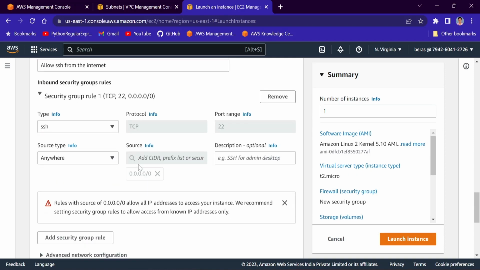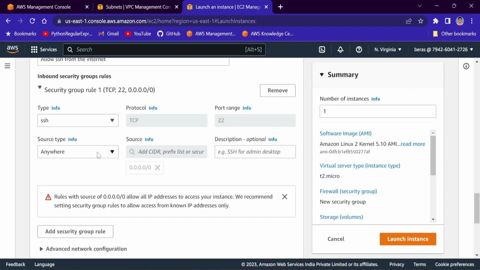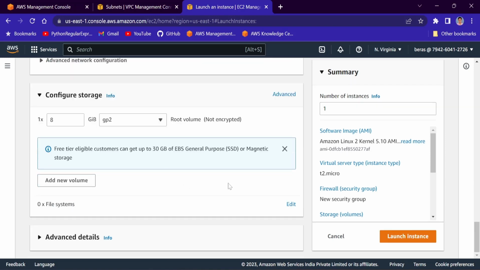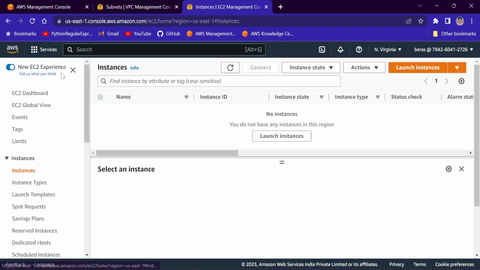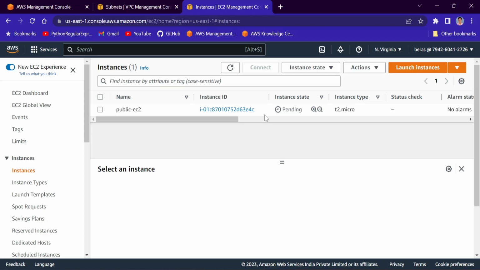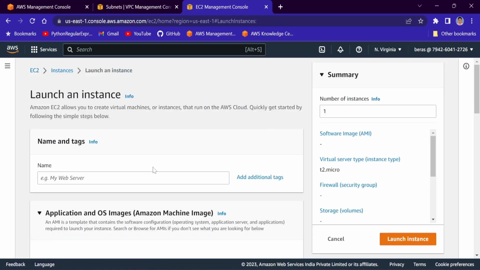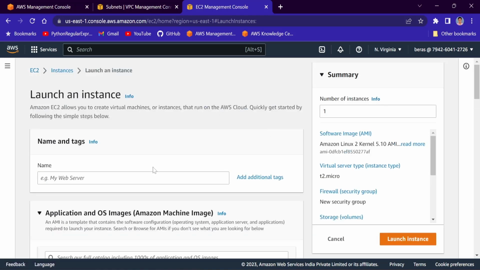So SSH from anywhere, right? You see this is by default 0.0.0.0/0. So I will launch this. EC2 instance is now created. I will go to instances. You see the public EC2 instance is now in pending state. I will go to launch instances again and I will create the private instance within private subnet now.